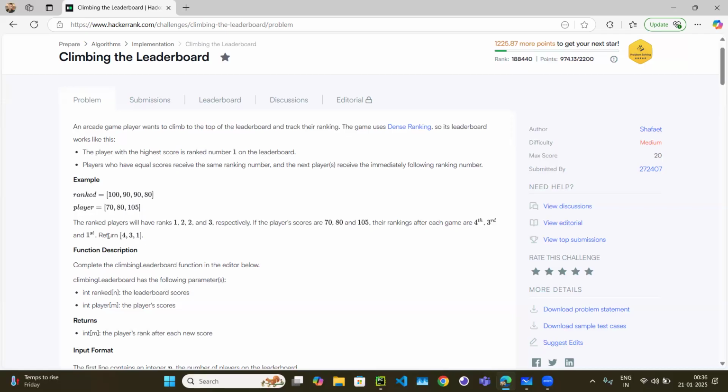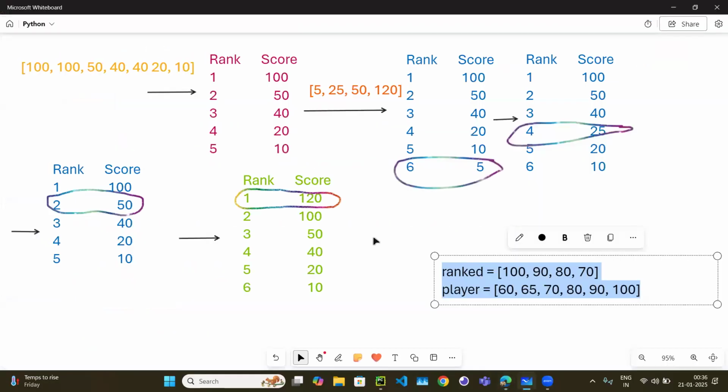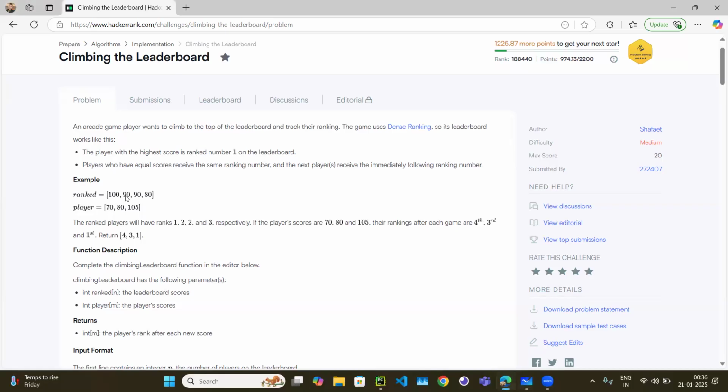So we need to calculate this 431. Let's go through one example. You have the array 100, 50, 40, 40, 20, 10. Does it really matter if we have 90, 90, 90, 90 multiple times? Anyhow, all the 90s are for the same rank, right? If I compare 70 with this 90, then why should I compare 70 with the next 90, and the next 90?